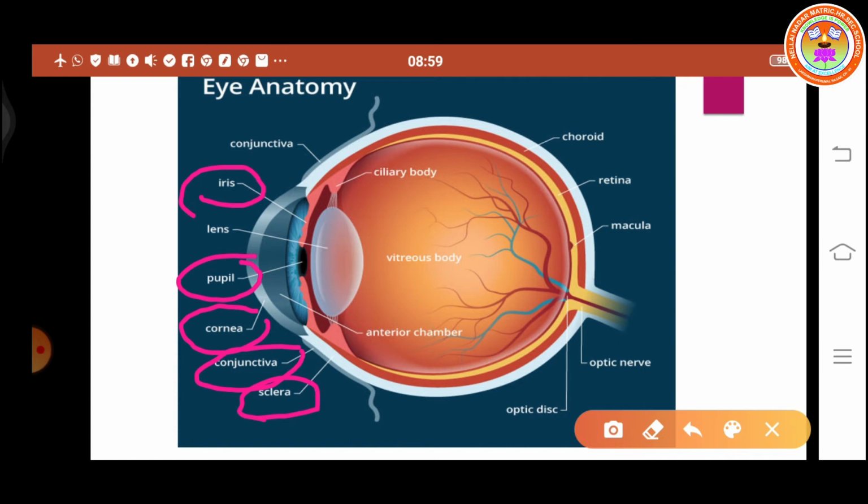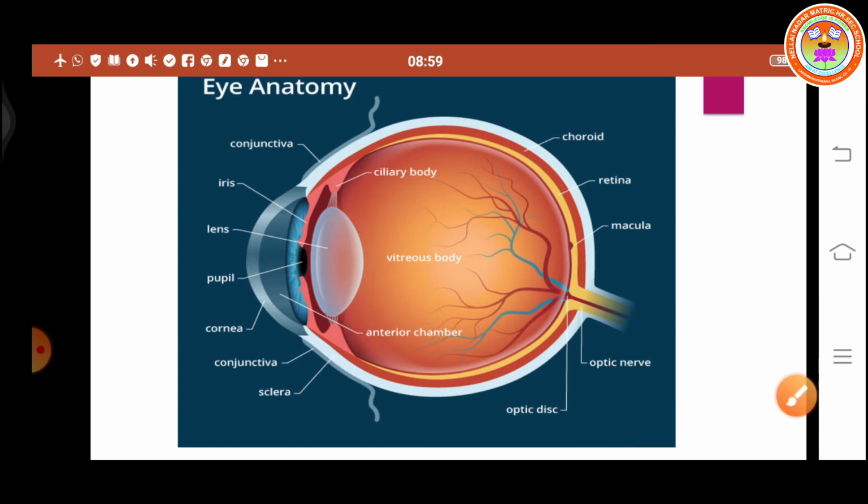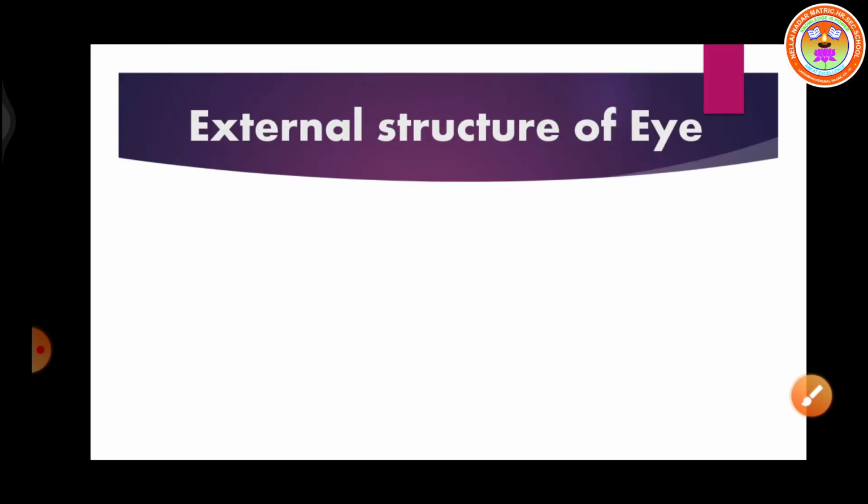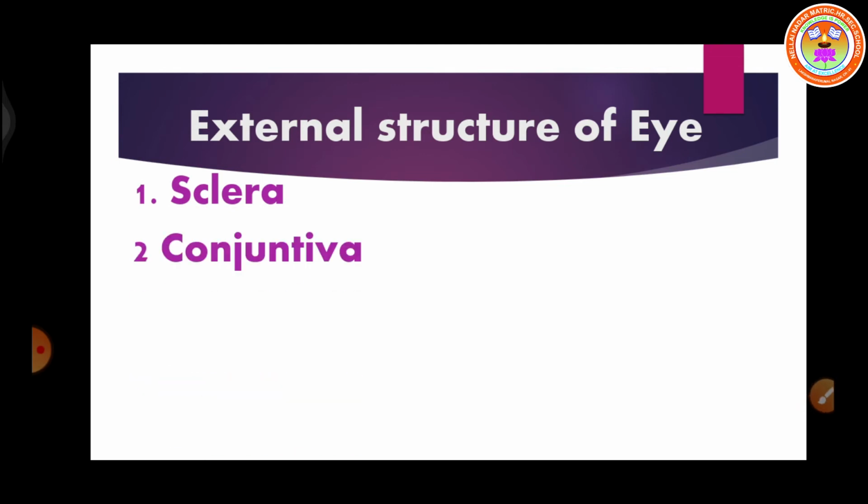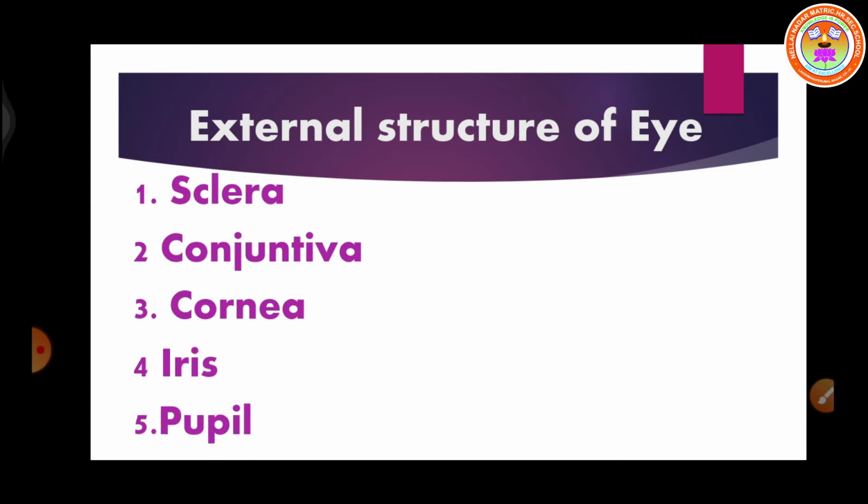We are following as per your book. As per your book, the five parts are given as external structures of the eye. The external structures of the eyes are sclera, conjunctiva, cornea, iris, and pupil. Now let us see one by one.